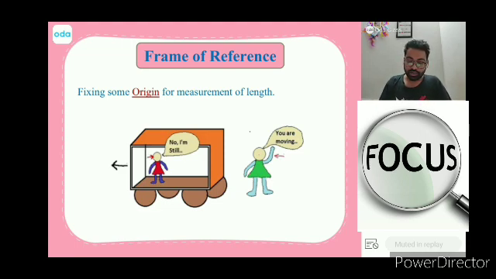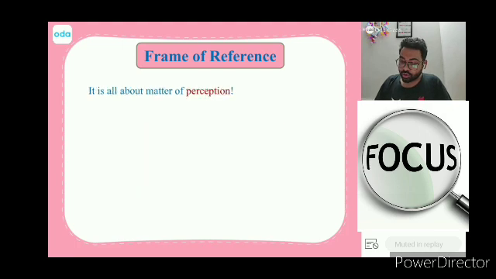Correct. Okay. So now, it's all about a matter of perception. And this matter of perception का मतलब क्या होता है? What anyone feels, right? Like I'll tell you what happens. Somebody says, Udit, you look very smart today. Now, generally, if I say that you look smart today, you'd be like, thank you, I know I look smart. If somebody tells me I am smart, I think they are mocking me because I feel I don't look very good. So I feel, who is smart? I'm like this mostly. Although I do this within my head, I don't do that on their faces. But yes, it's all a matter of perception.